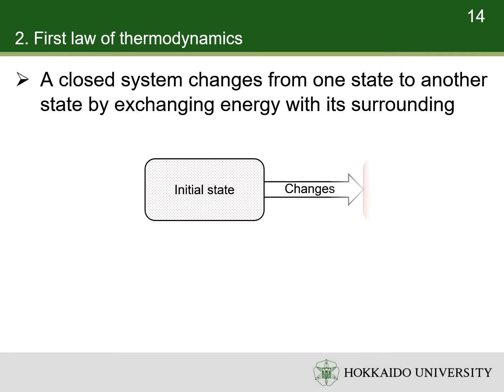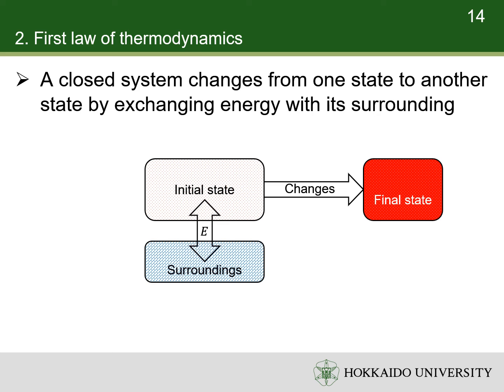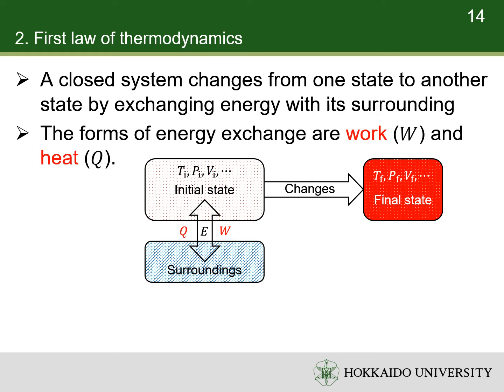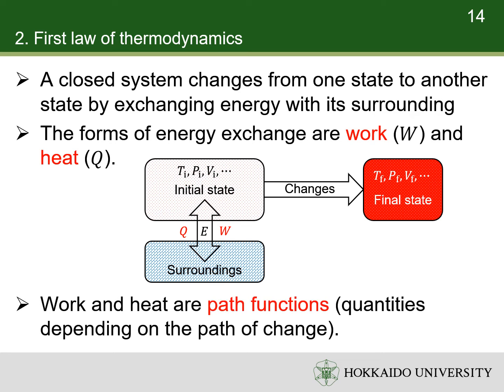A closed system changes from one state to another state by exchanging energy with its surroundings. During the change of the state, the state functions of the system also change. There are two forms of energy exchange, that is, work and heat. We can see later, work and heat are not state functions, but path functions. Path functions are the quantities depending on the path of the change.